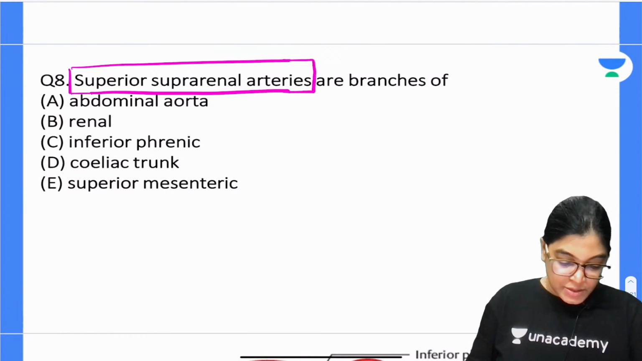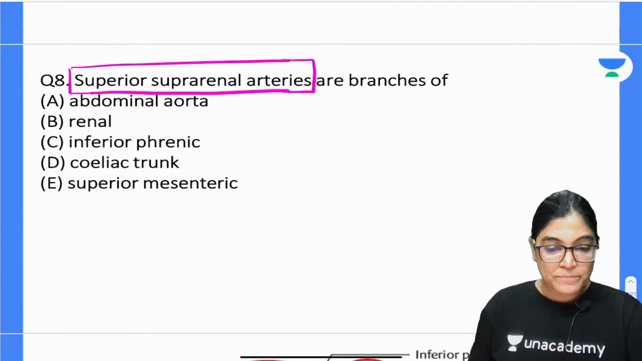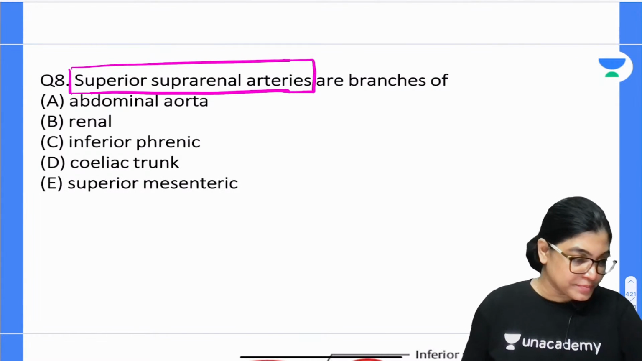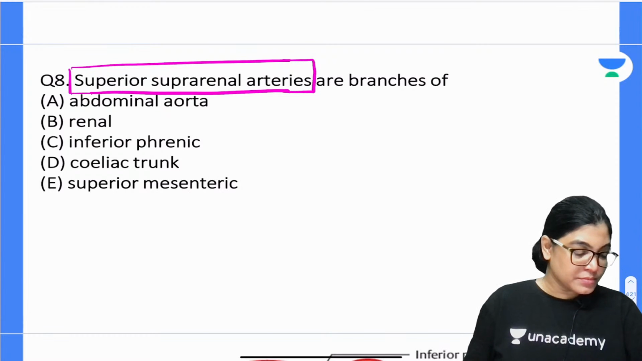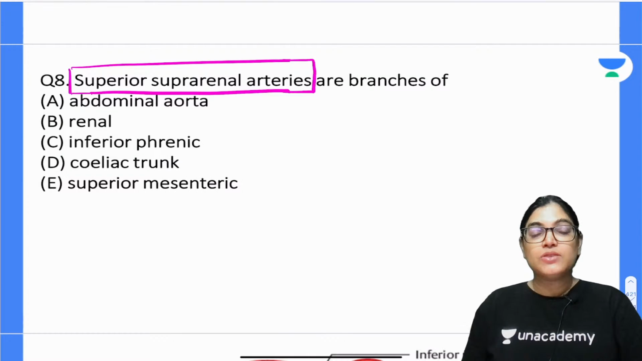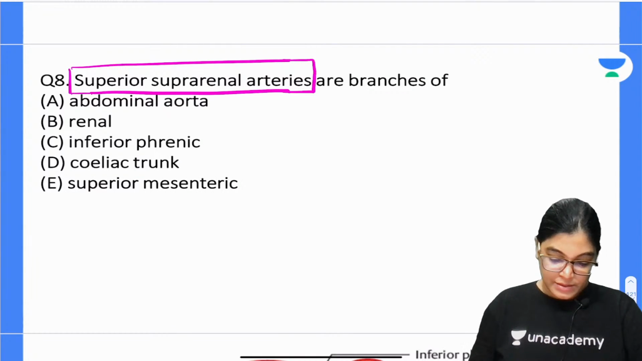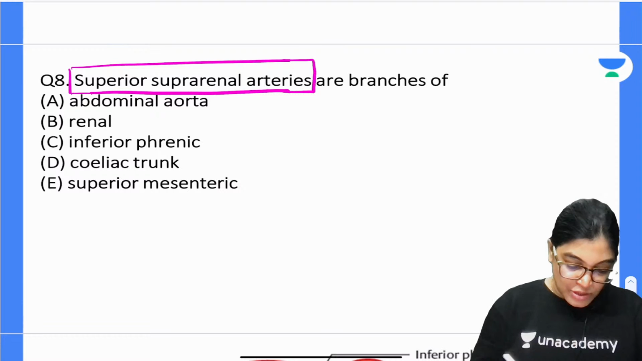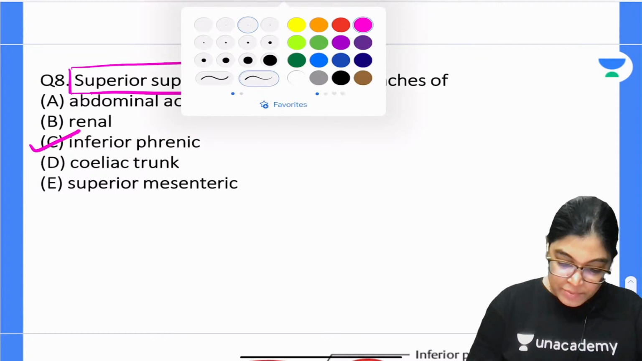So yes, I am getting many answers, A, B. So a mixed bundle of answers is coming up. Which one is the correct one? So actually we have got 3: superior, middle, and the inferior. So actually the correct answer is C, and let me write the answer.